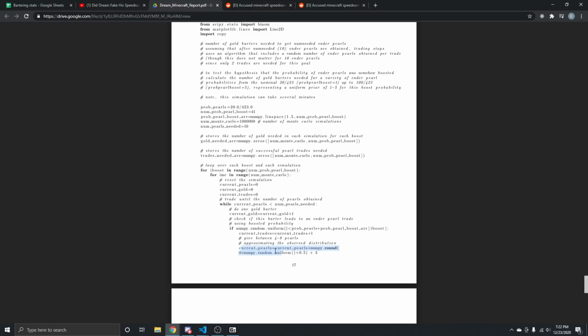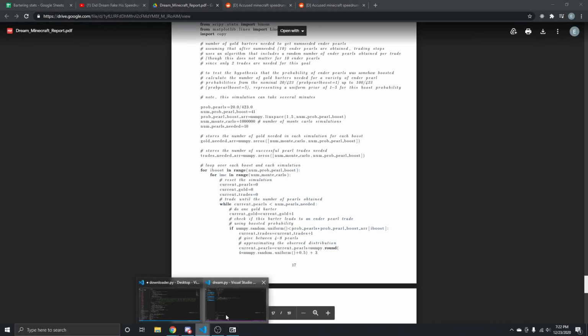Maybe they just work with very large numbers and they're not aware of this problem. But the mistake is that this is never going to give you 8 pearls in your simulation. It's only going to give you between 4 and 7. At first glance you might think, well, that's going to benefit Dream, because in his simulation he's actually being conservative in his pearl drop rate, which is correct. However, this statistician has used and leaned heavily on the outcome of this Monte Carlo simulation to prove their statistics. The problem is that this simulation is blatantly wrong. So let me show you what I mean.